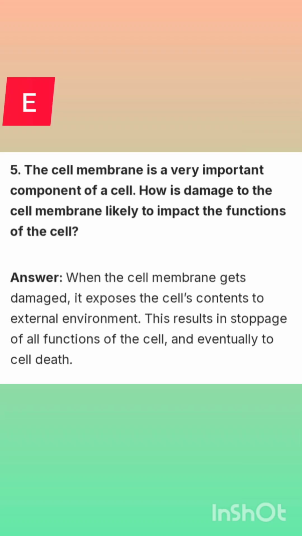Question number 5. The cell membrane is a very important component of a cell. How is damage to the cell membrane likely to impact the function of the cell? When the cell membrane gets damaged, it exposes the cell's contents to the external environment. This results in stoppage of all functions of the cell and eventually cell death.